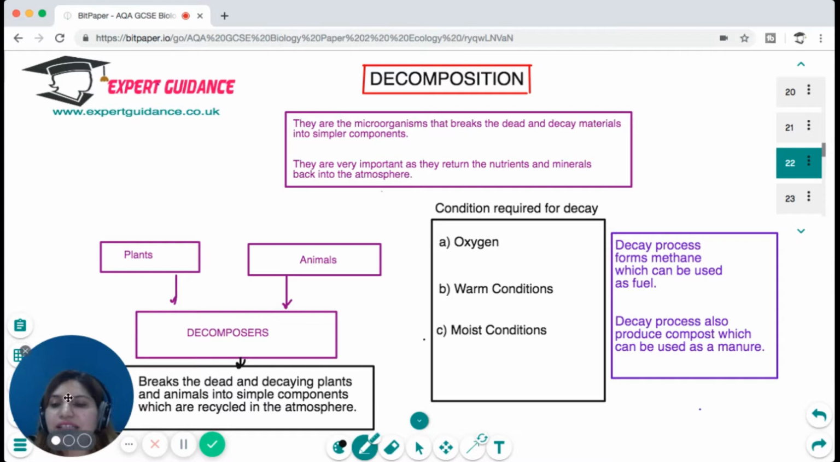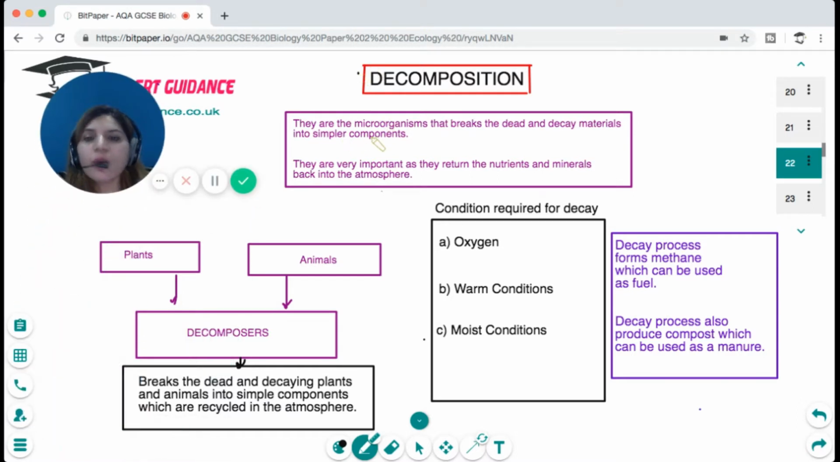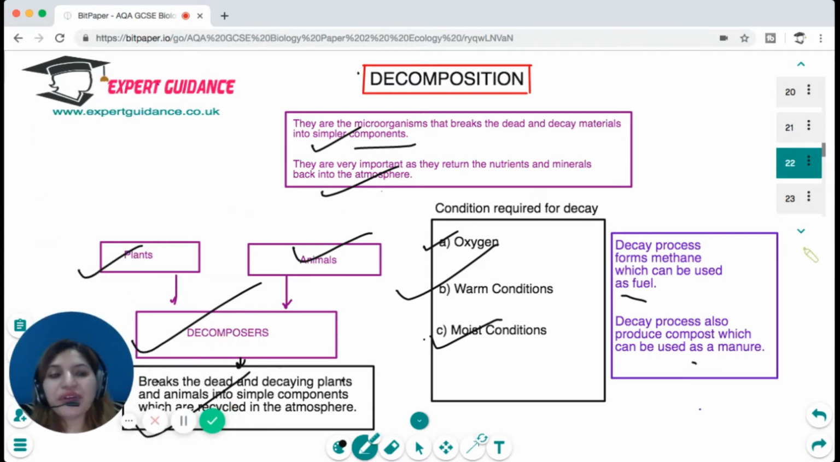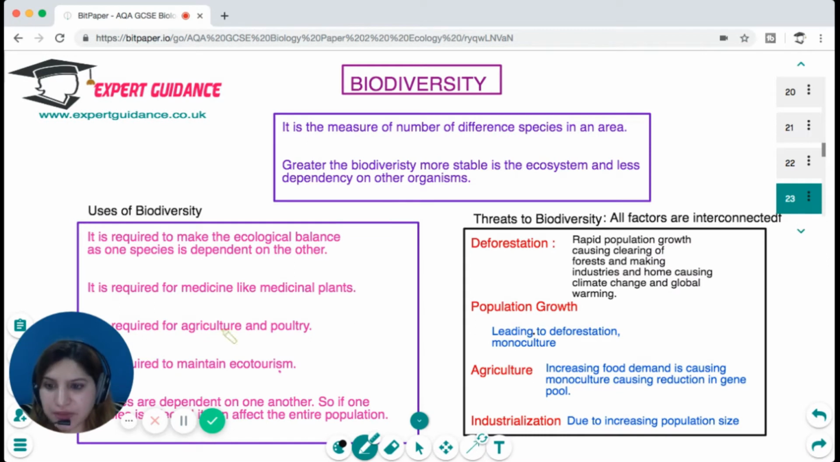Okay. Now, next is a very important concept, which is decomposition. What are decomposers? Decomposers are the microorganisms that break dead and decayed materials into simple components. They are very important as they return the nutrients and minerals back into the environment. So when plants and animals die, it is the decomposers that break the dead and decaying plants and animals into simple components which are recycled. Now, for decay to happen, oxygen, warm conditions, and moist conditions are required. The decay process forms methane, which can be used as fuel, and also produces compost, which can be used as manure. So decomposition is a very important step for sustaining the ecosystem.